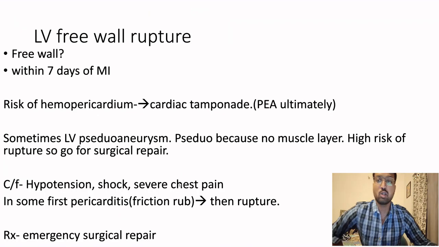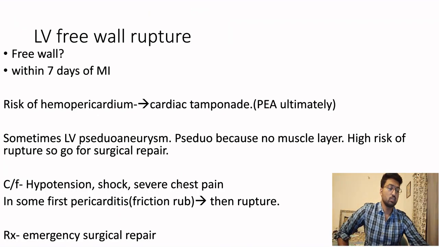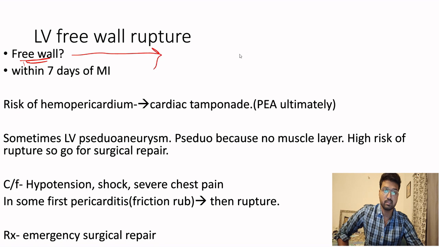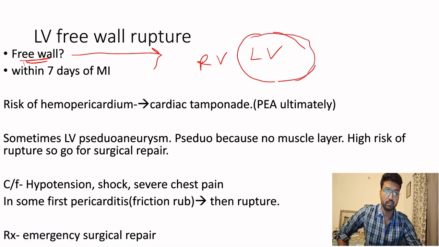Okay, let's talk about LV free wall rupture. To understand left ventricle free wall rupture, we first have to see what a free wall is. Let's see. If this is the right ventricle and this is the left ventricle, what is this thing here?